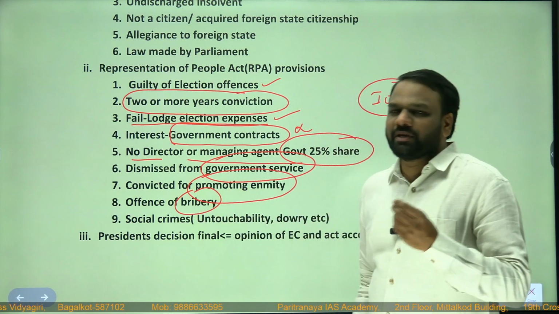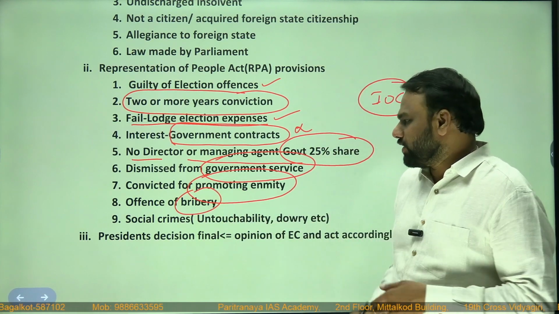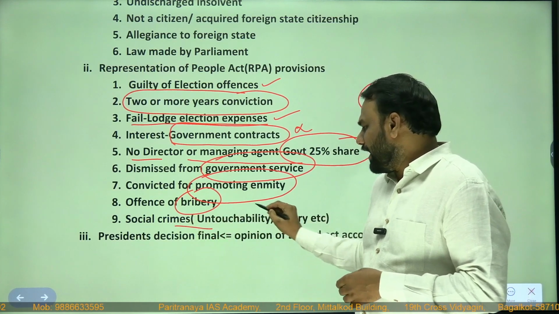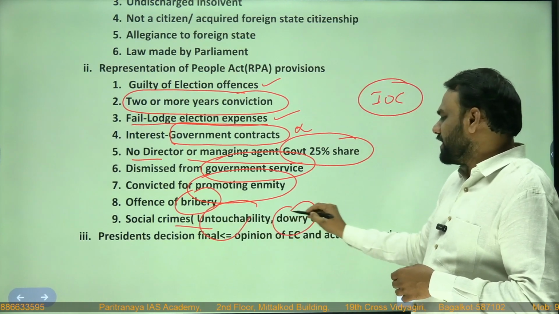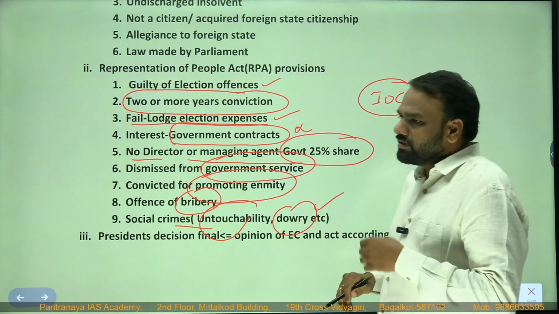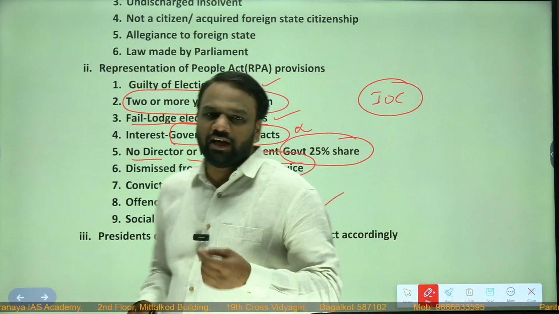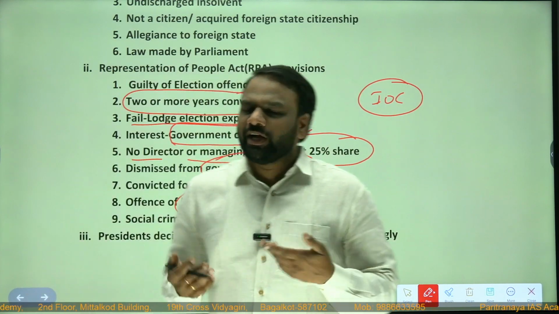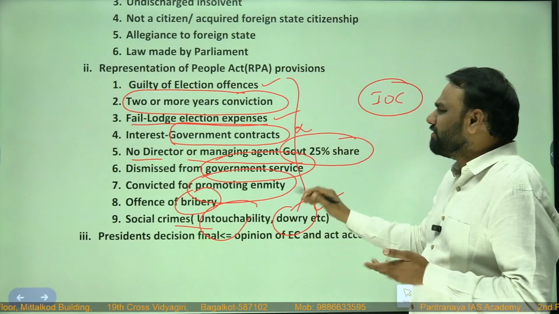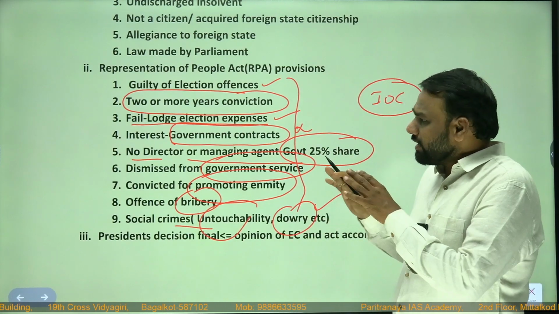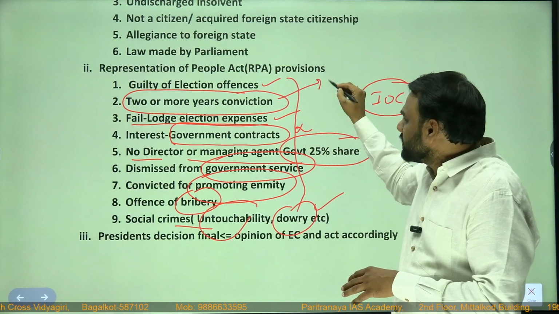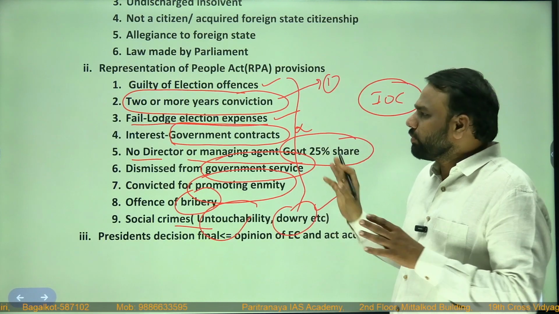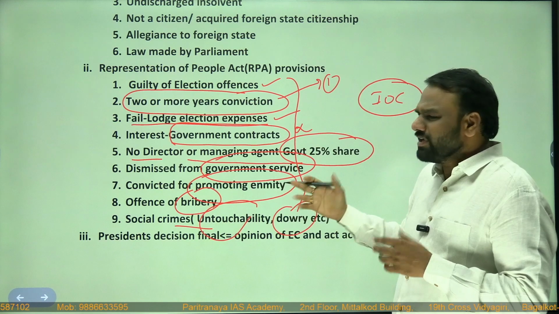So if a person has been involved in some kind of offense of bribery, he cannot contest. Social crimes, untouchability, dowry, etc. If a person has been involved in any such kind of social crimes, then also he is ineligible to contest in an election. So these points, do we need to memorize? Okay, need not memorize. They are very much obvious. Here, very much important is two or more years of conviction. So all other points are very much obvious.